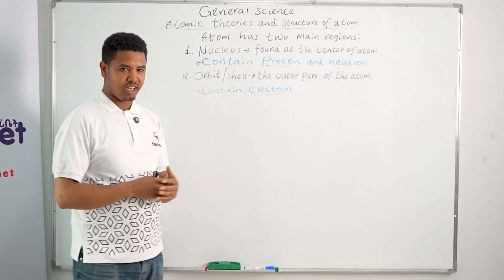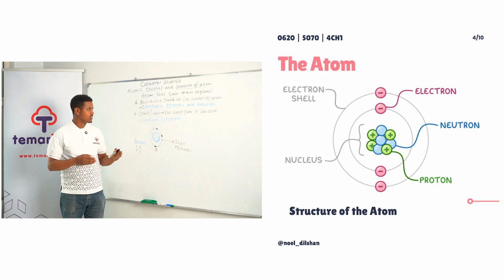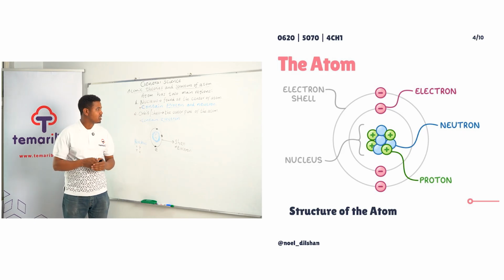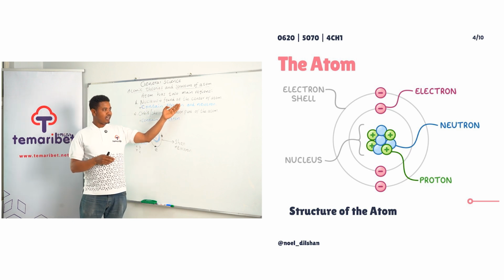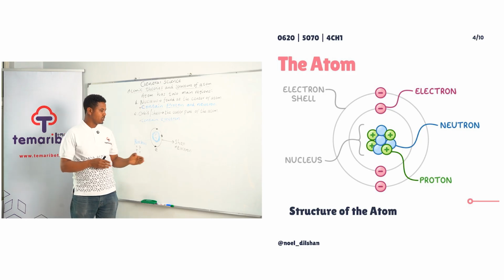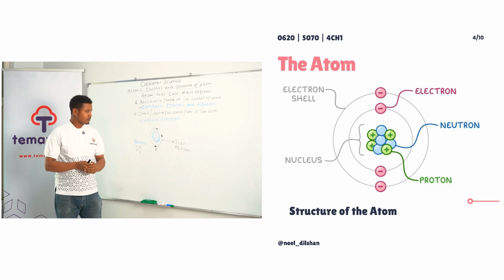Let's see with a diagram. Atom has basically two main regions. Those are the nucleus and the orbit or shell. The nucleus is found at the center of the atom, and the orbit or shell is found at the outer part of the atom.